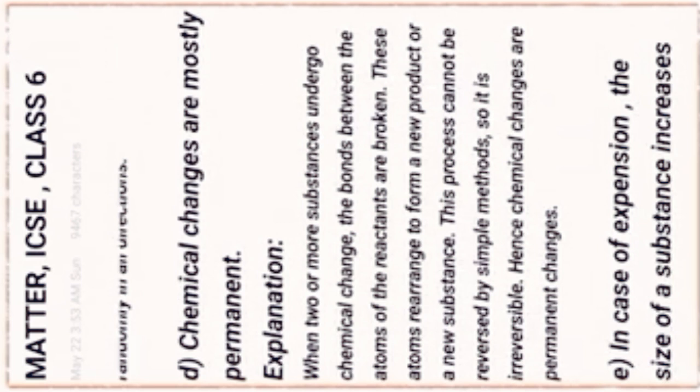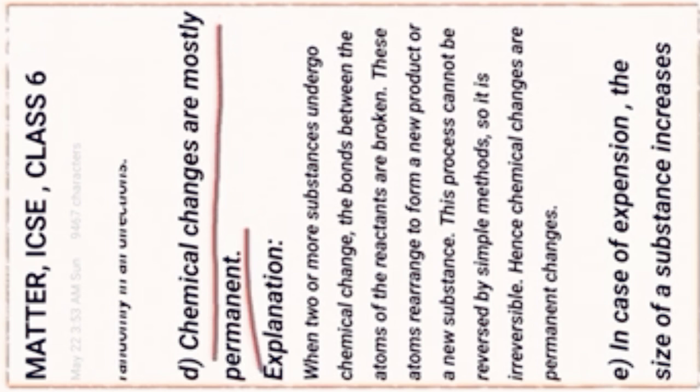Next question. Chemical changes are mostly permanent. What is the reason? Explanation: when two or more substances undergo chemical change, the bonds between the atoms of the reactants are broken.